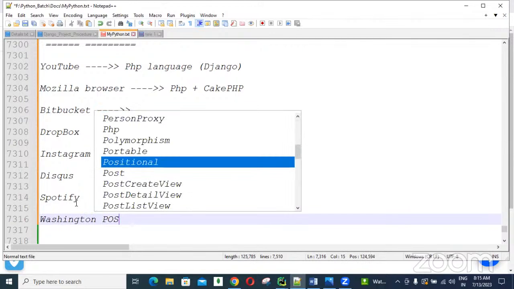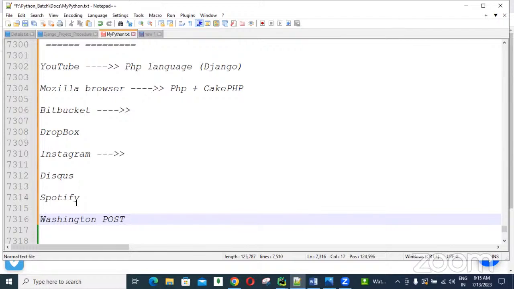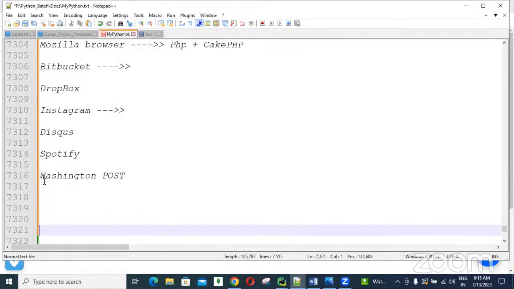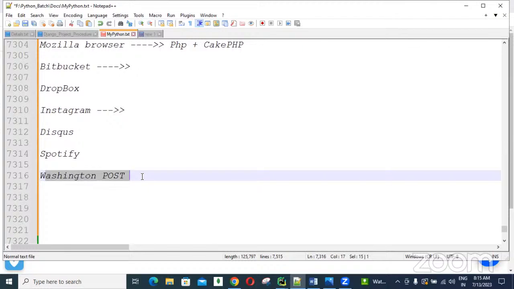Washington Post is a popular news channel related company, a popular news channel related website. On this website, news is required to be updated every minute.